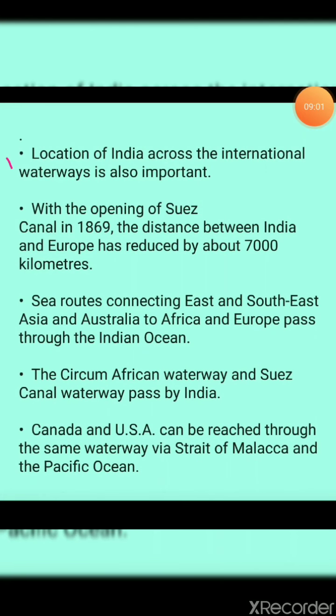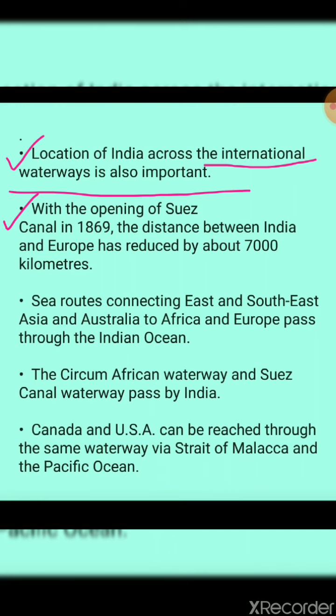Now next point, the location of India across the international waterway is also important. We have seen in the map how important it is, because if any western country needs to go to an eastern country, they need to move from that location only. Next point.